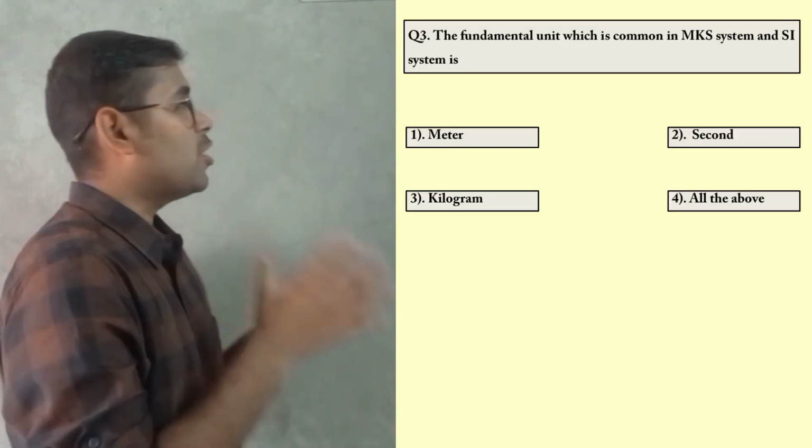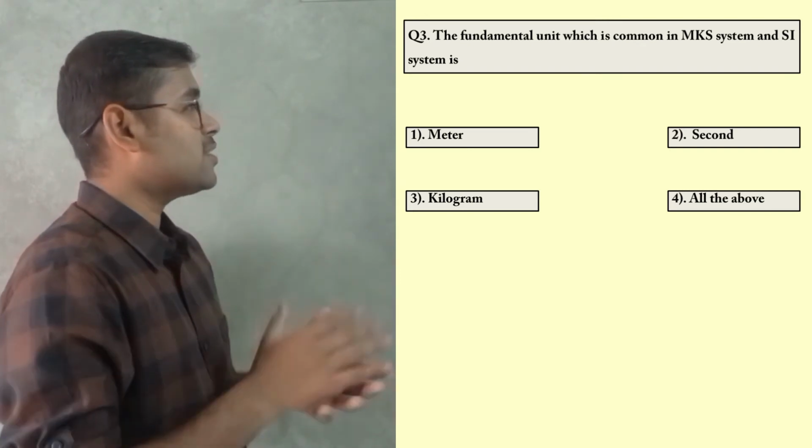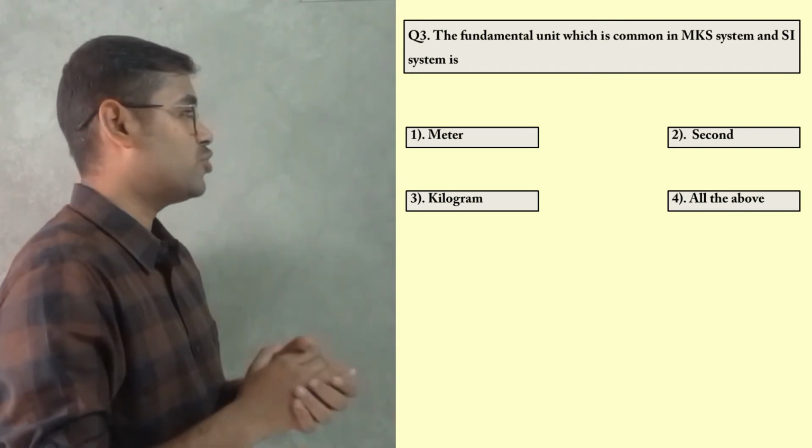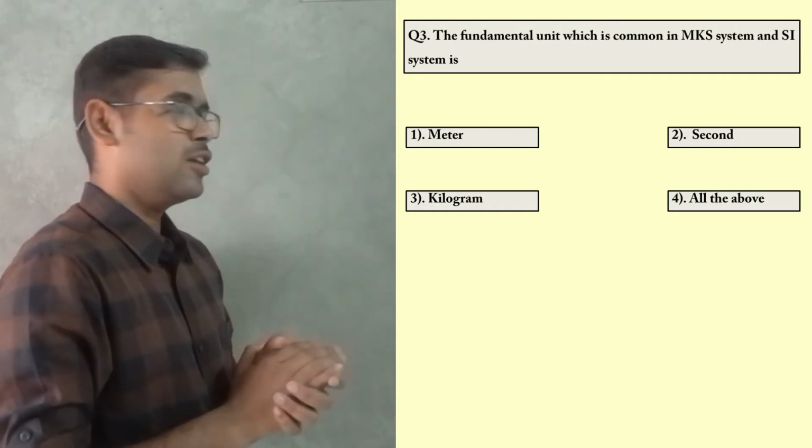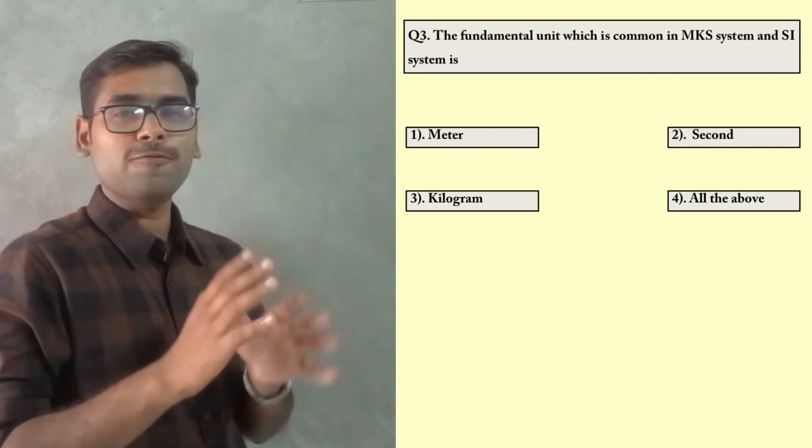Guys, next let us move to question number 3. The fundamental unit which is common in MKS system and SI system is option number 1, meter, option number 2, second, option number 3, kilogram, and option number 4, all of the above.